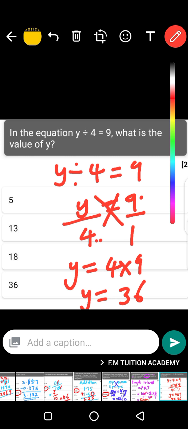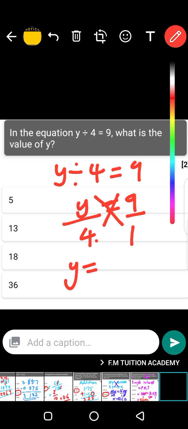It is 36. Okay, if you don't use this method, you can actually solve it in a way like this. So this 1 here times this y here. Okay, you cross multiply.